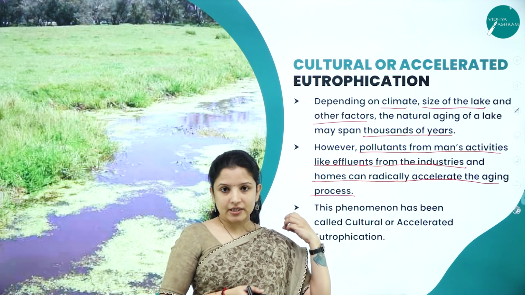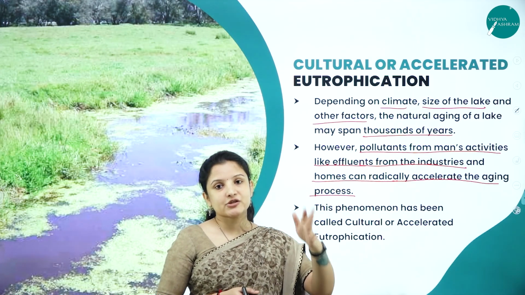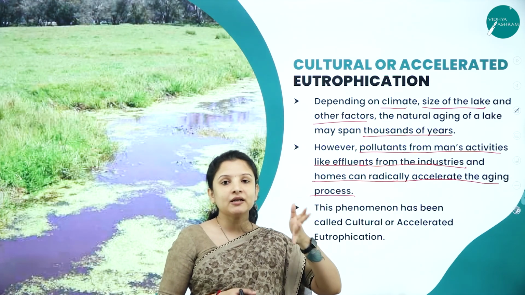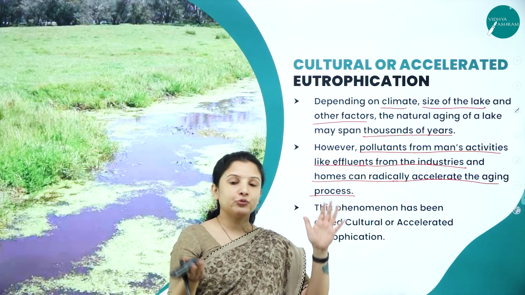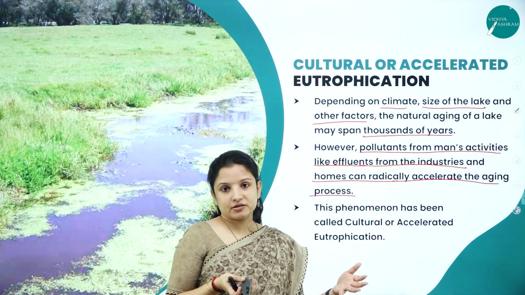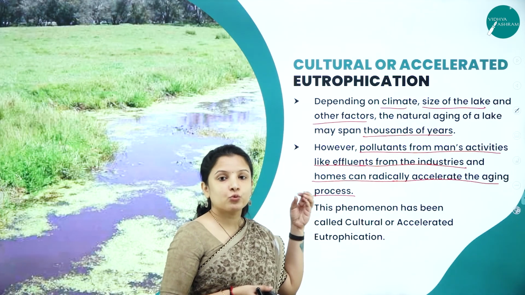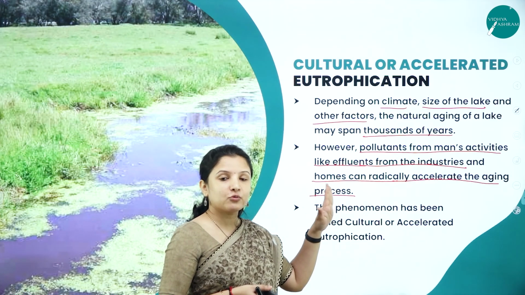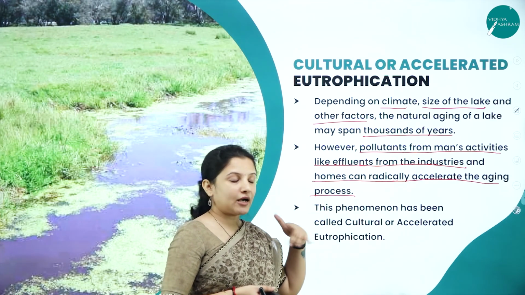But because of the release of industrial effluents, sewage waste, agricultural waste and all that, the nitrogen and phosphorus content will build up, and within hundreds of years or even 50 years, the lake will start to age very, very fast.